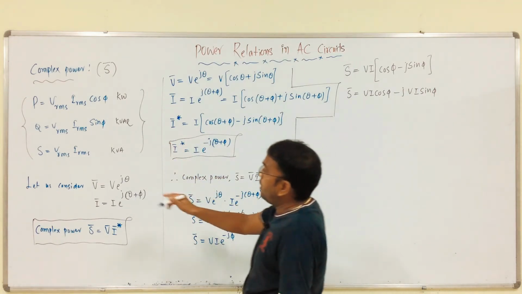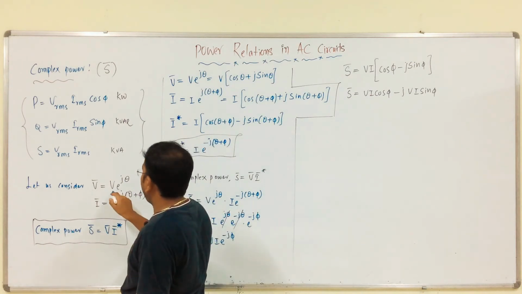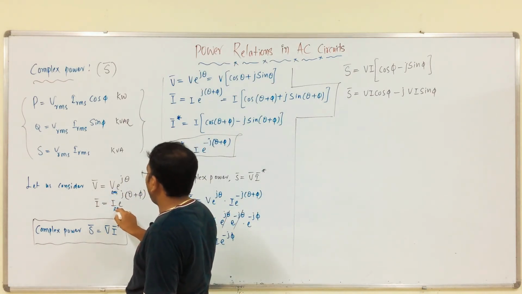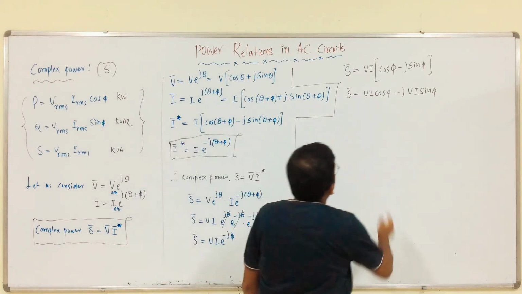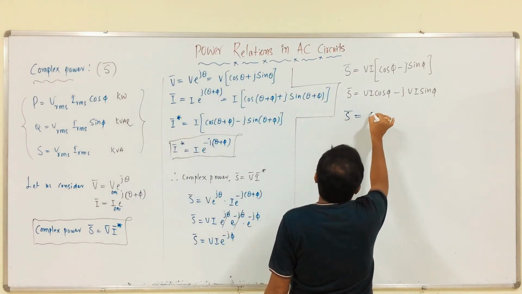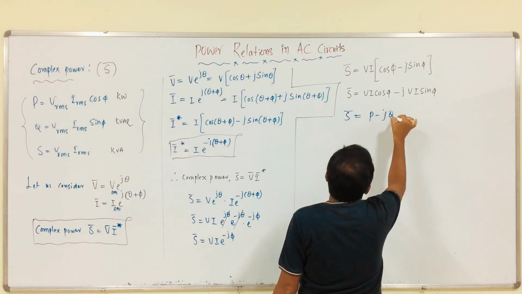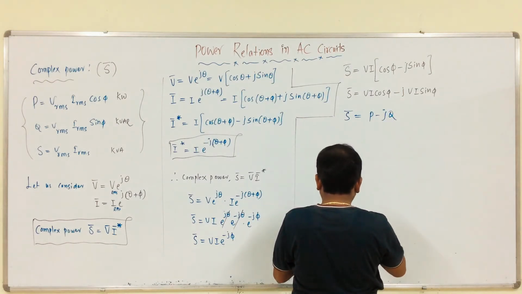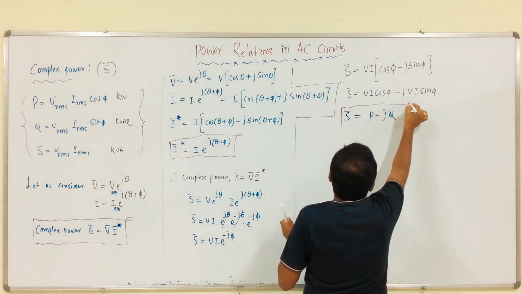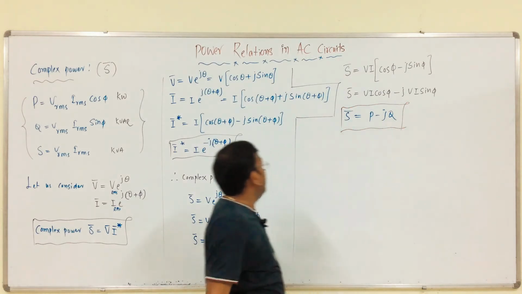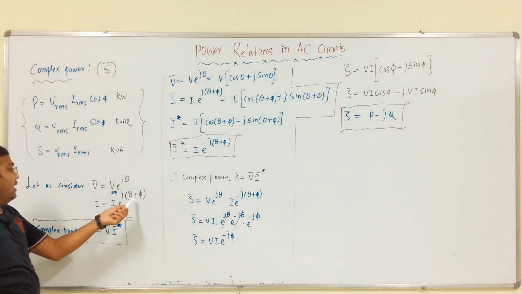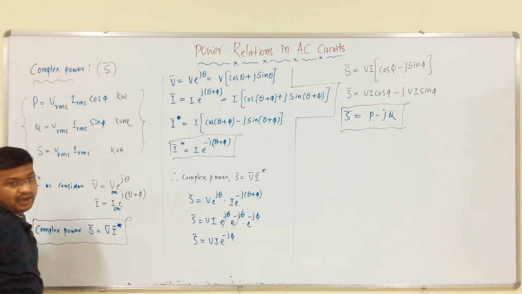Therefore, it is equal to P minus jQ. Here the current is the leading quantity and voltage is the lagging quantity.